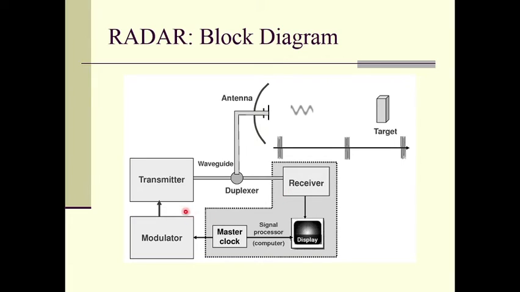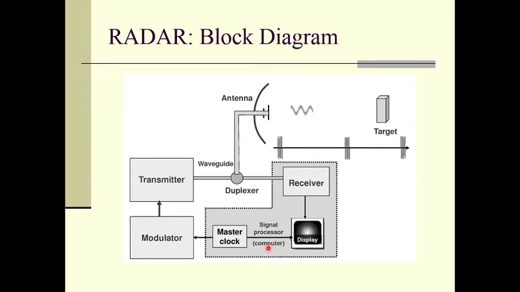So, when the pulse is sent, the modulator will modulate the pulse and send it to the transmitter. That transmitter will send the pulse to the duplexer. The duplexer will send it to the antenna, and the antenna will transmit that pulse towards the target, and when the wave hits the target, part of the wave will be reflected back, and that reflected echo signal will be received by the antenna and passed through the duplexer to the receiver, right, where the receiver transmits the signal to the display. Inside this arrangement we have a computer.